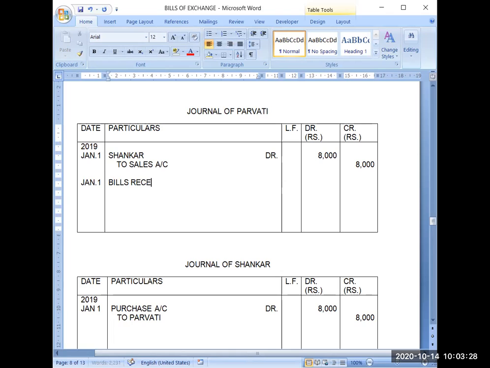Bills receivable account debit 8,000 to Shankar.